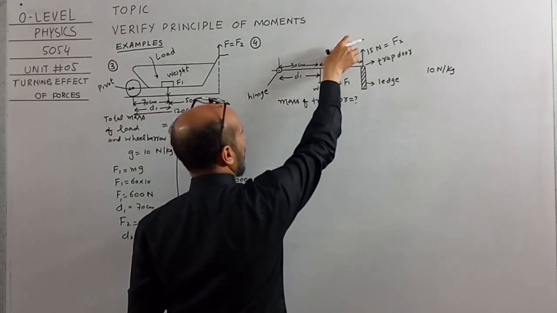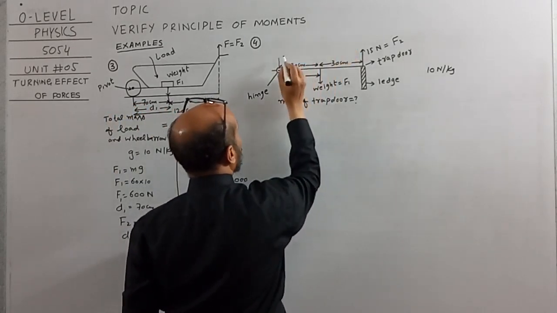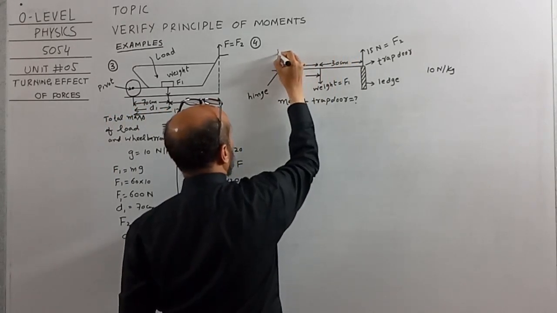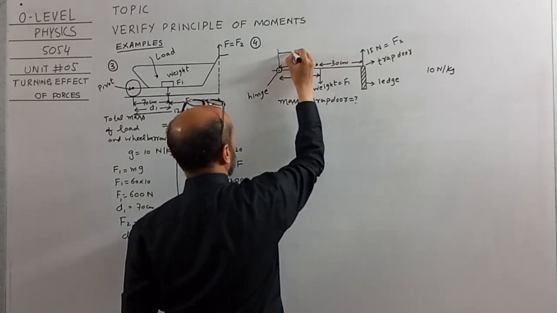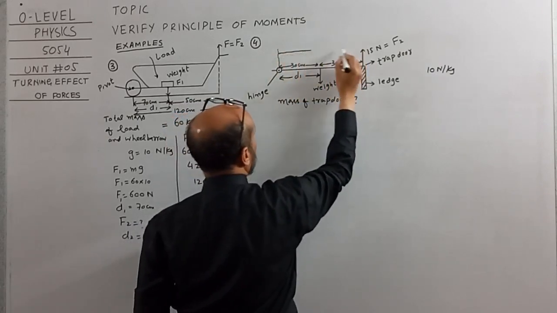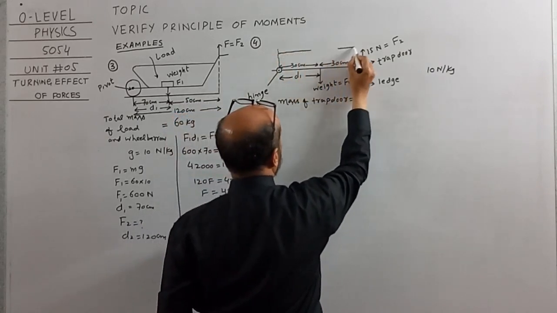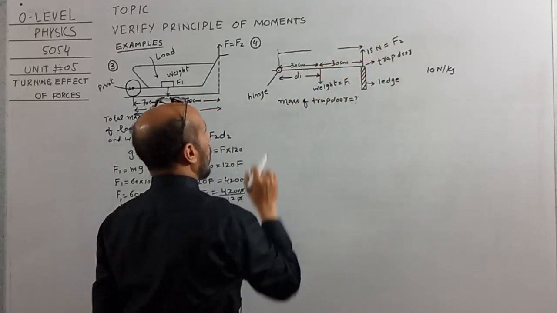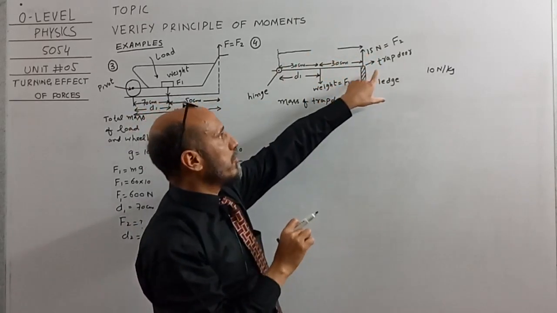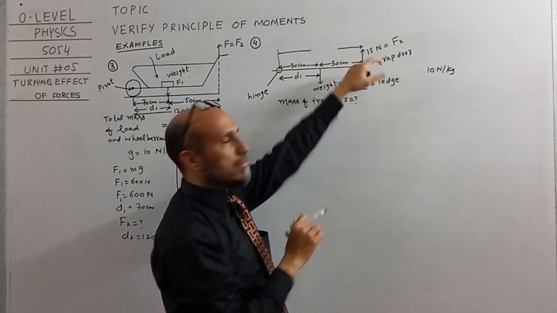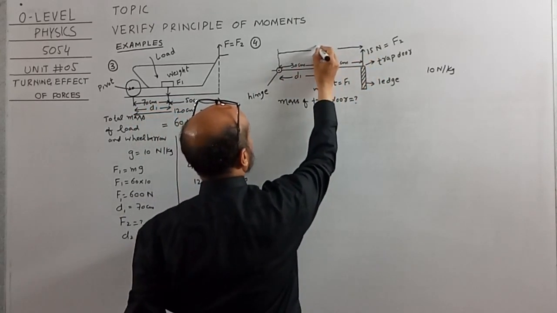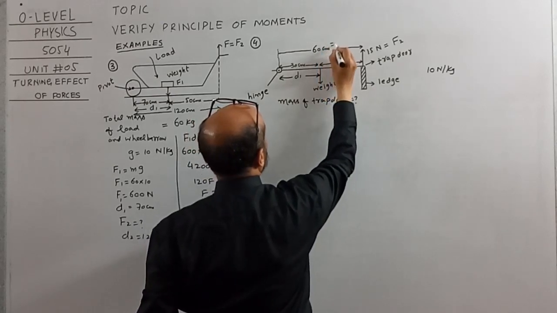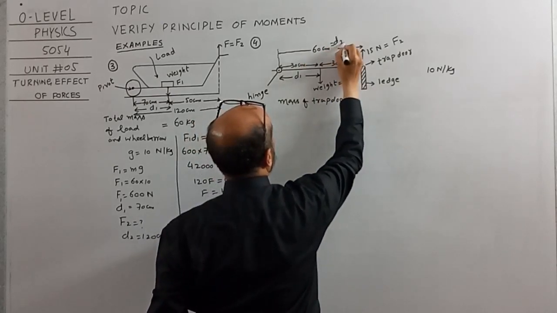D2 will always be from the hinge to the point where force is being applied. So what will be the total distance now from hinge to the force applied? It will be equal to 60 centimeter. So this will be D2.